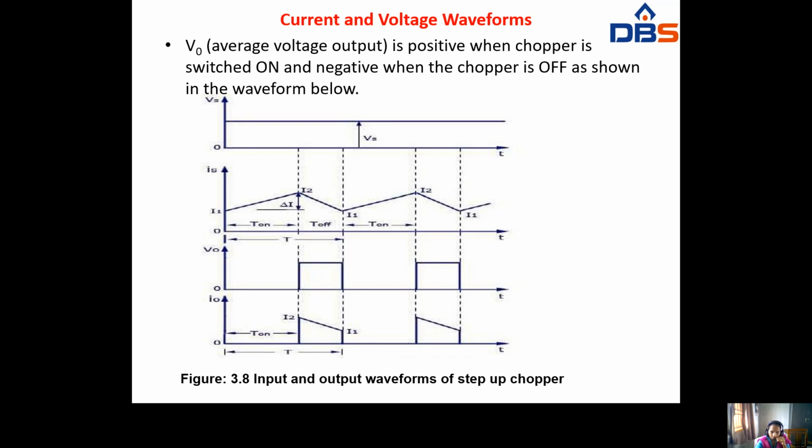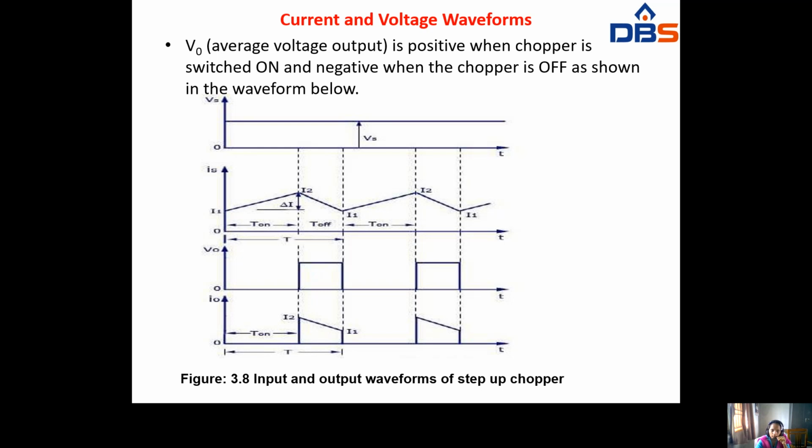Here current will vary from I1 to I2, and again it will decrease. So when chopper is on, current will reach the maximum value, and it will go down to the minimum value and again reach the maximum and begin. So this will be continuous. So T on will be from maximum to minimum, and T off after reaching maximum, it will go down to the minimum value, that is T off. Total will be time period T.